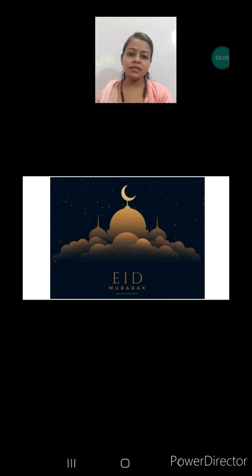Now Eid. Eid is celebrated on the basis of the Islamic calendar. And the Islamic calendar is based on the phases of the moon. You all know there are different phases of the moon, and on those phases Eid is celebrated, and other festivals are also celebrated on the phases of the moon. Eid is also one of them. So whatever festival we celebrate is related to the sun, moon or stars, directly or indirectly, because those heavenly bodies which revolve around the sun are the cause of celebrating the festivals.